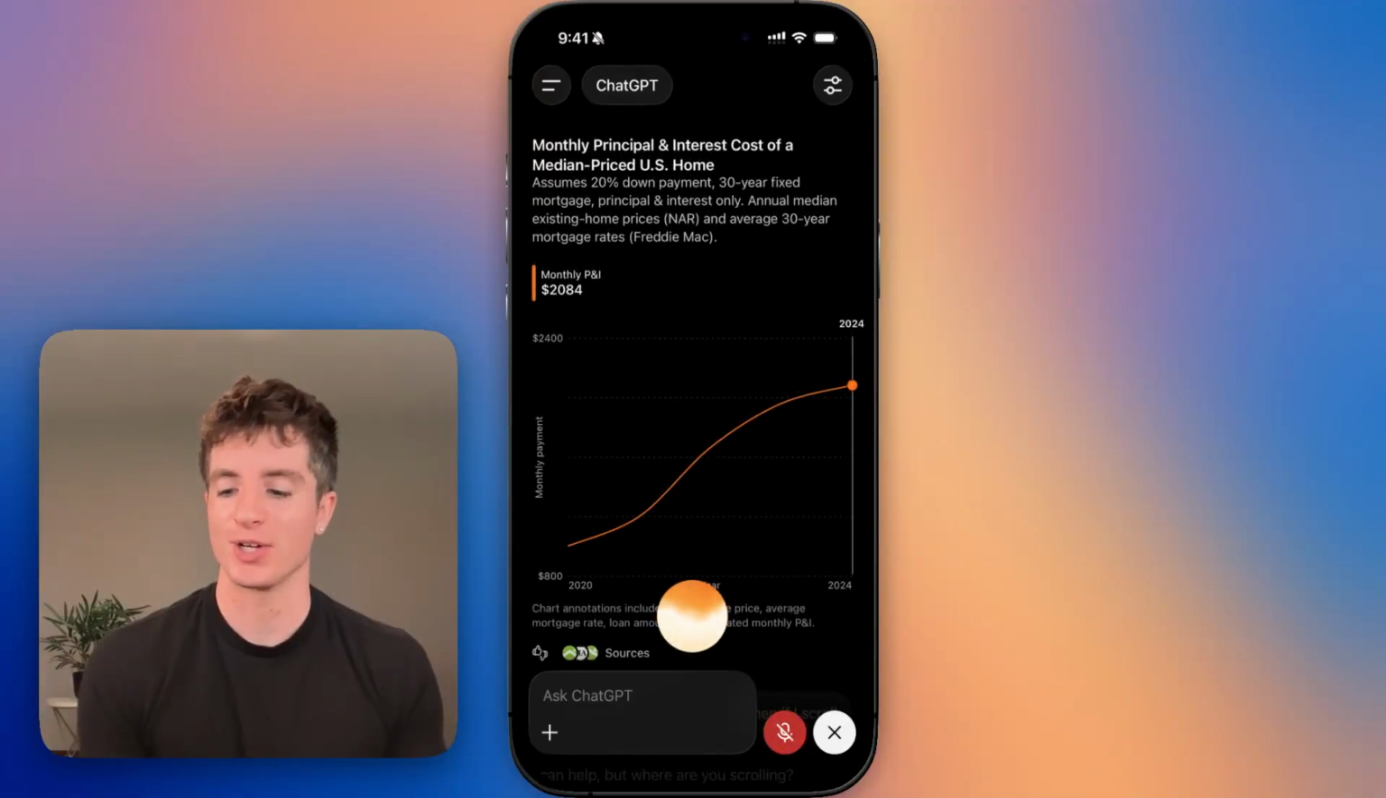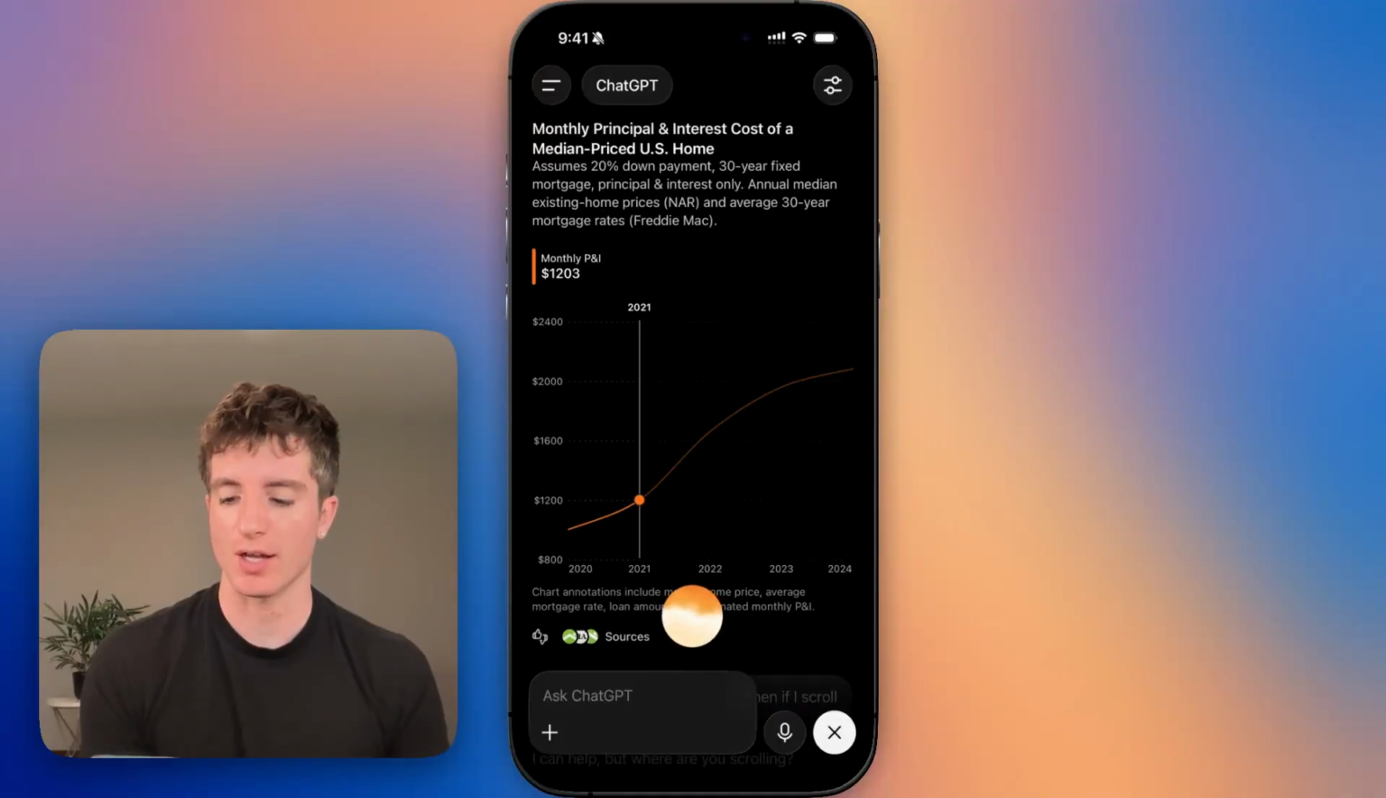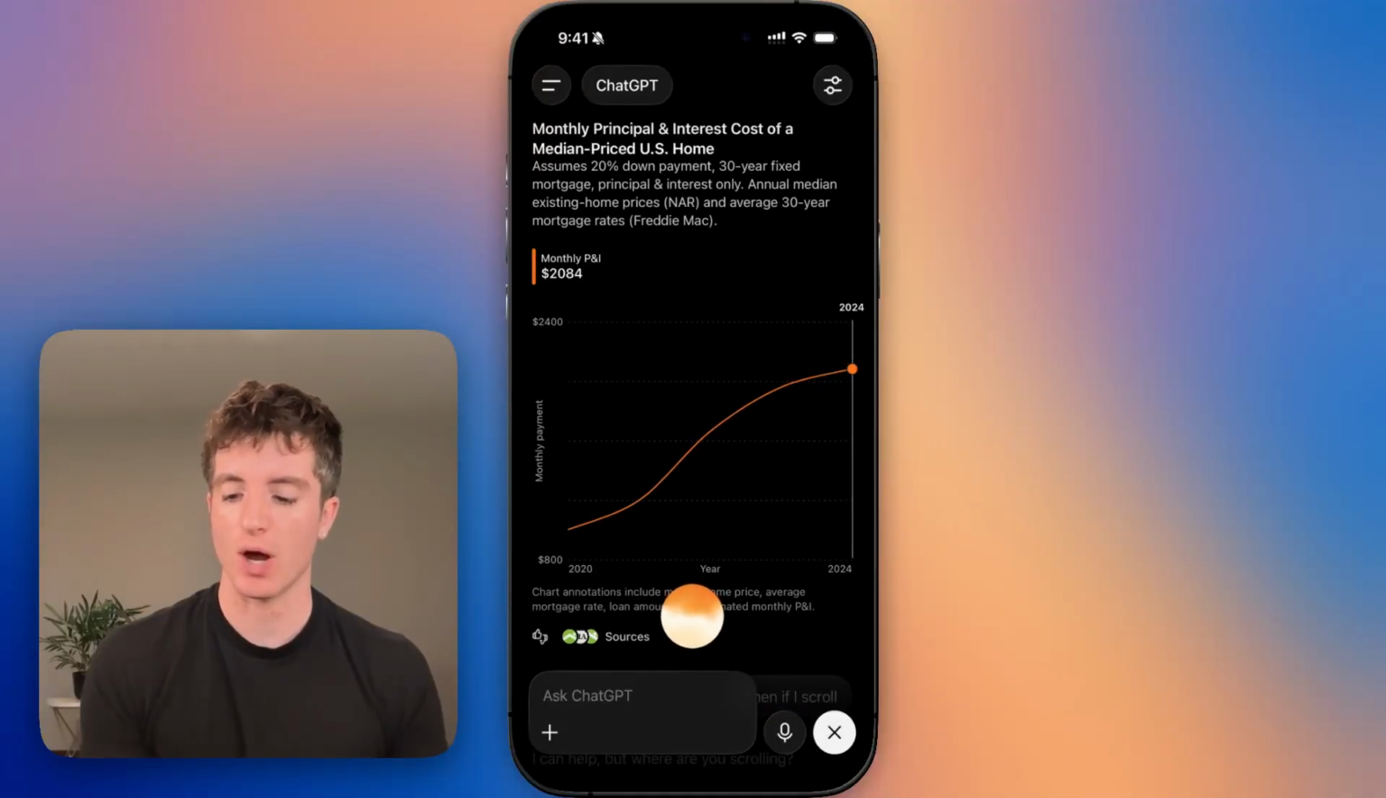Okay, great. I already learned something. So the rising cost is because of the mortgage rates. Now I'm curious about why, so let's have ChatGPT break it down for us. So if the rising costs are due to the mortgage rates, then why were they so low in 2020? And then how did they rise so fast in 2024?